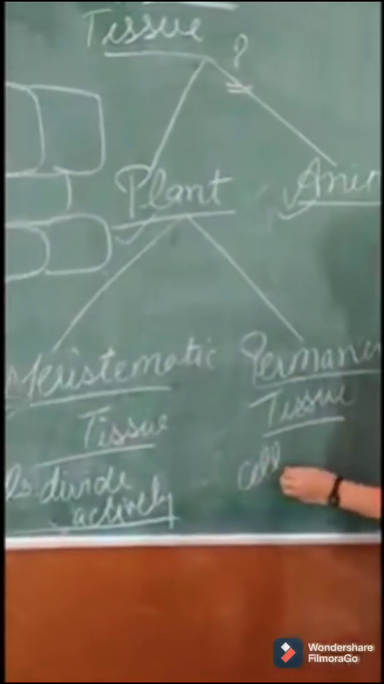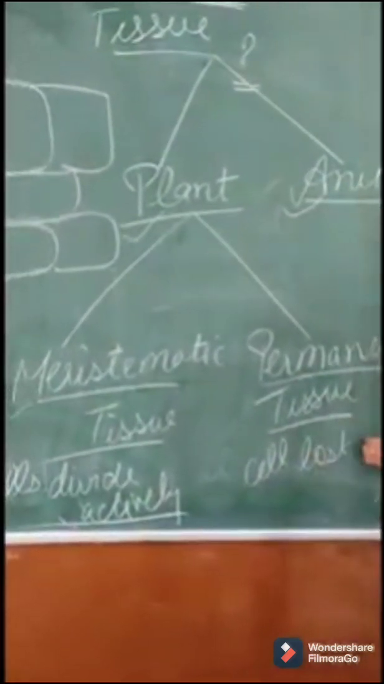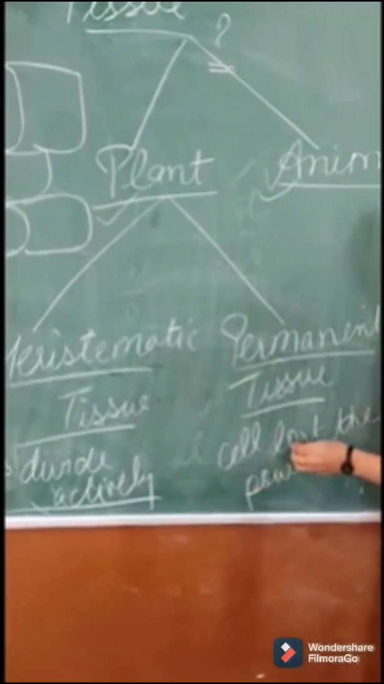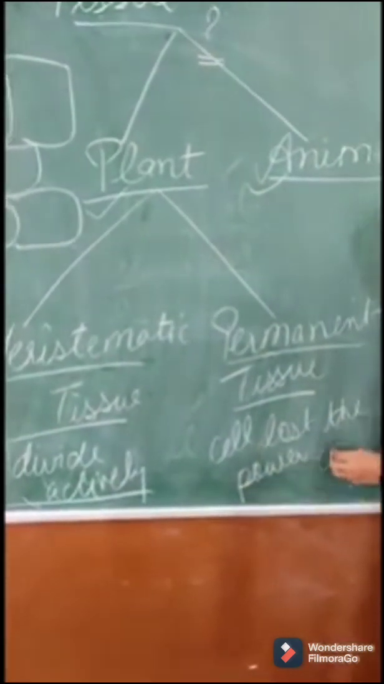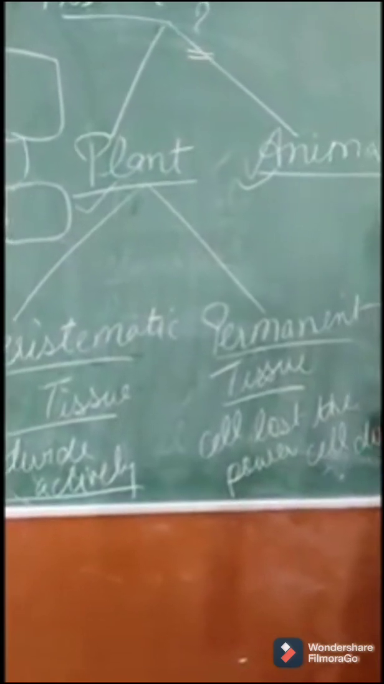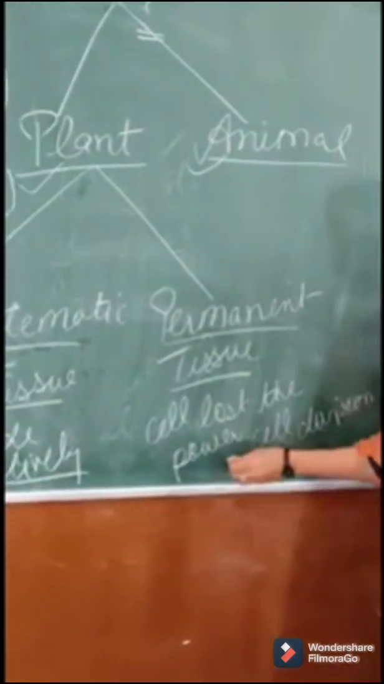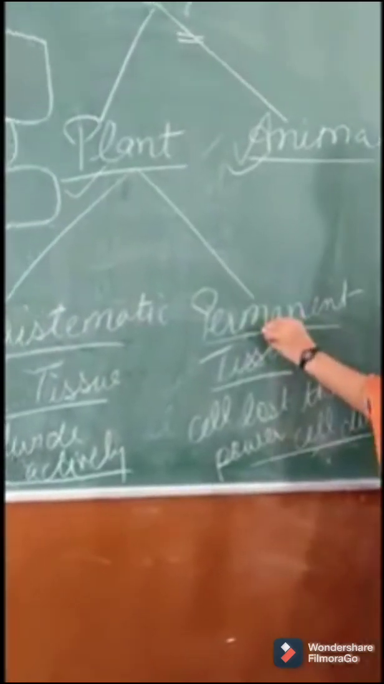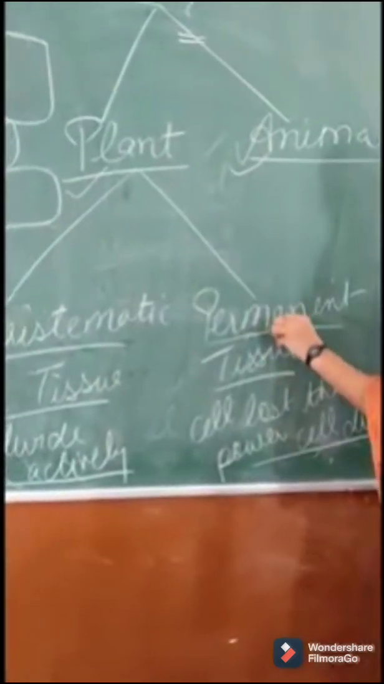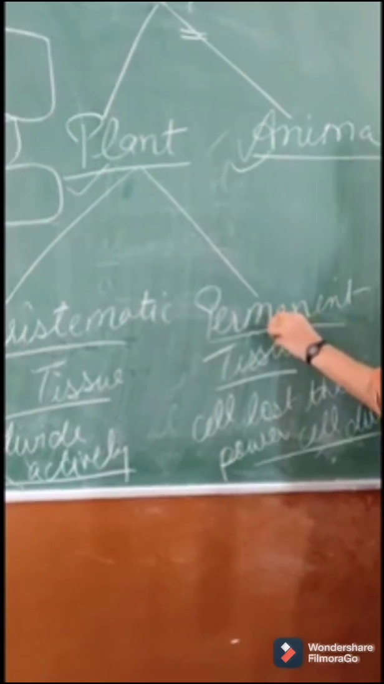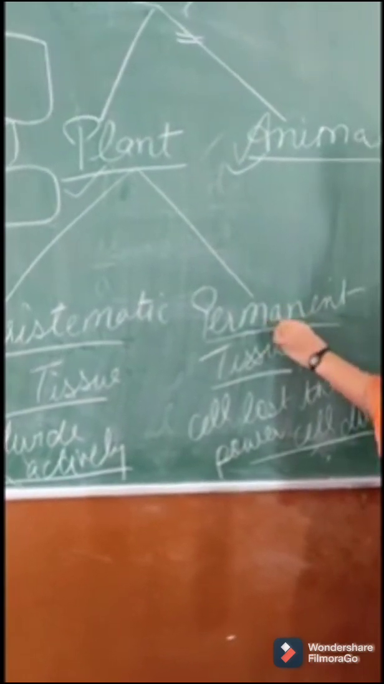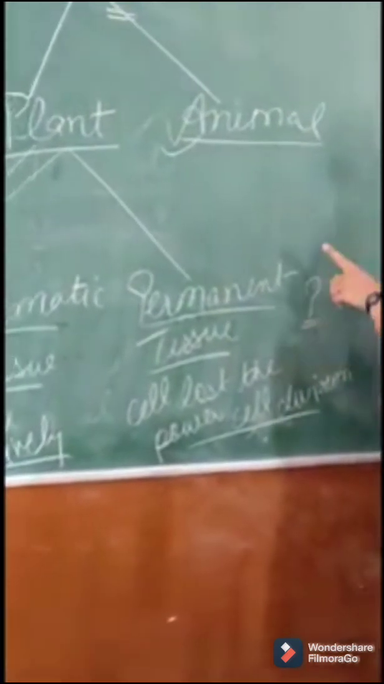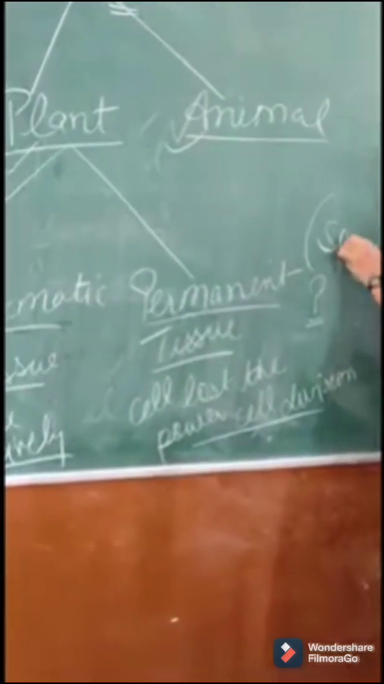Here the cells lost the power of cell division, right? What is the meaning of loss of power of cell division? That means the cells present in this tissue stop dividing. If they stop cell division, then what are they going to do? They will do a special function.